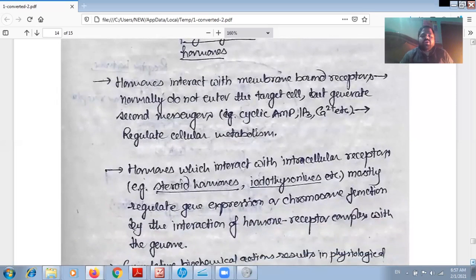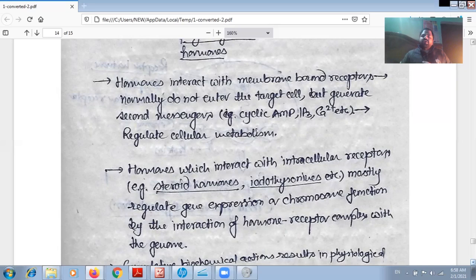But when we are talking about the intracellular receptor, the receptors which bind with the receptor present over the nuclear membrane are generally for the steroid hormones, and mostly they regulate gene expression and chromosomal function by the interaction of the hormone receptor complex with the genome. So we have seen different hormones, and all the hormones have different functions.